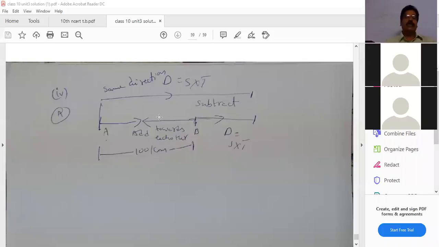Now, this is the second case. See, the car starting from A and the car starting from B move towards each other, in opposite directions. A is starting from here, B starting here. That's why the total distance equals 100 kilometers. You have to understand the difference. That's why a diagram helps you understand it.